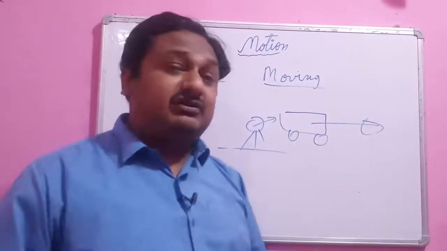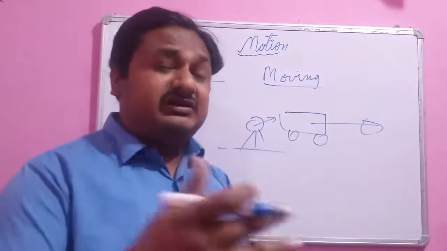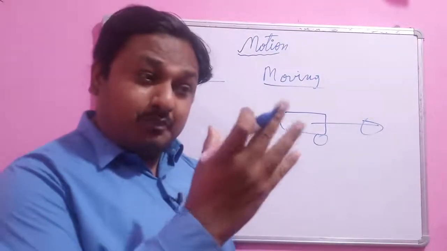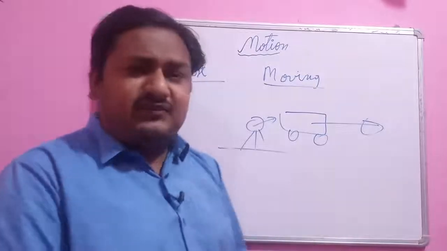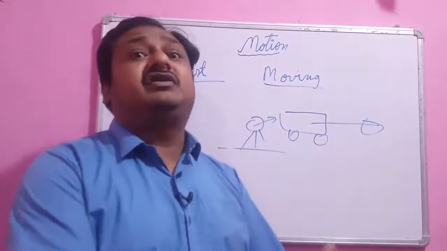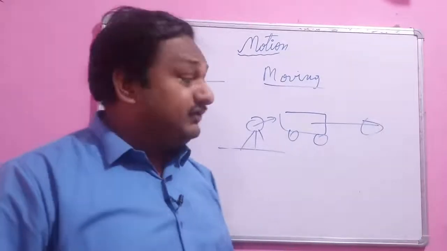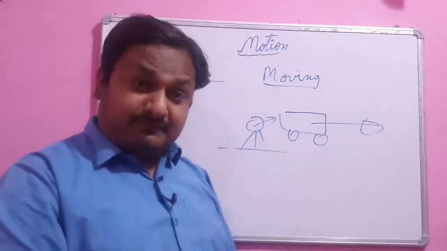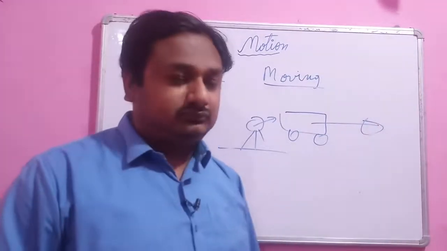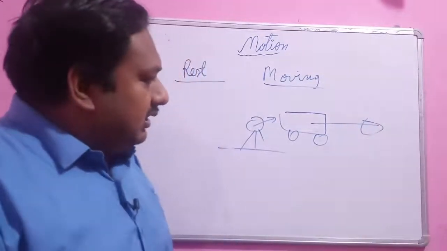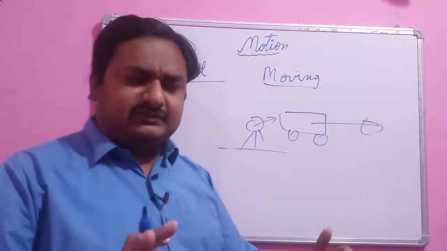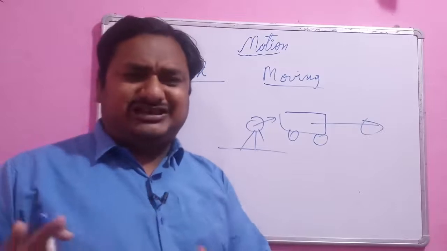Suppose a person is standing on the road and sees a bus going. He is actually comparing the position of the bus with respect to himself, and he finds that with respect to him the bus is changing position. If the bus is changing position with respect to him, then he says the bus is in motion. So how do we define motion? It is a very simple thing: motion involves a change of position.